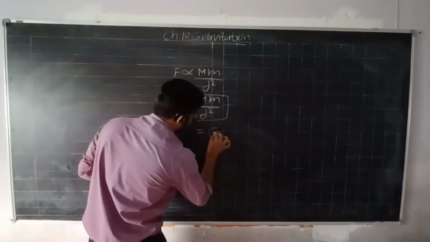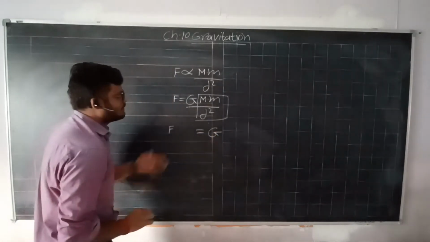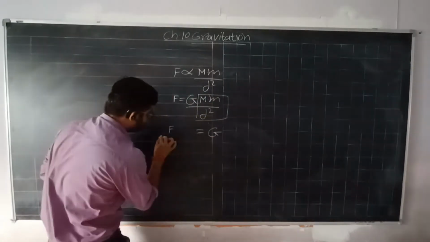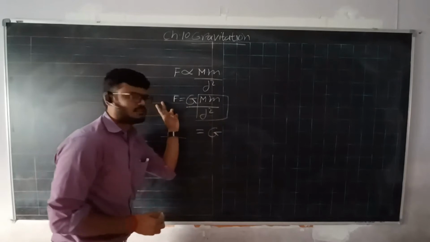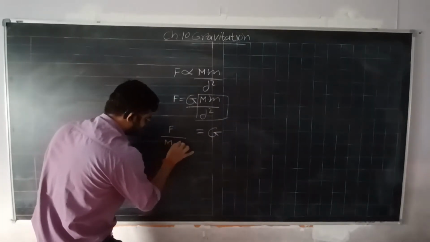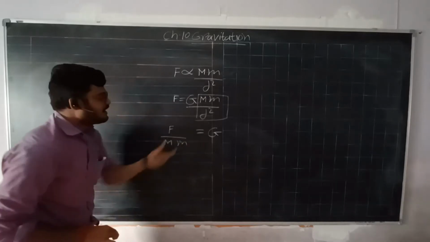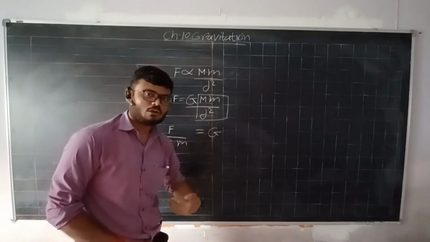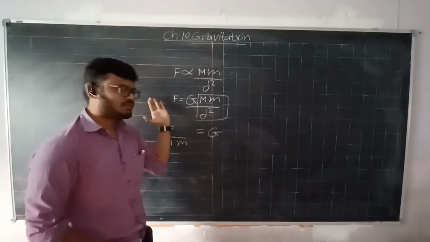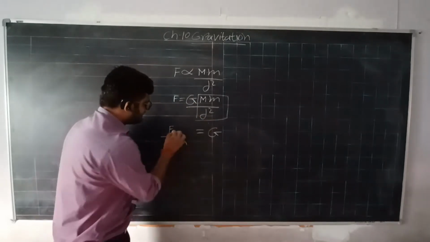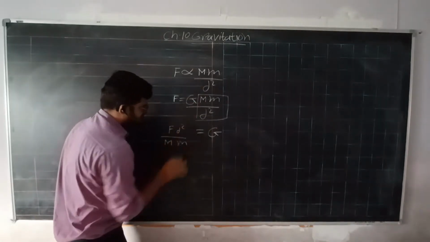यहाँ पे हम G की वैल्यू फाइंड आउट कर रहे हैं, राइट। So these two are in multiplication, so they will go to the other side of the equal to in the denominator, right? And because this distance squared, d square, is in the denominator, when it goes to the other side of the equal to, it will be in the multiplication, right?